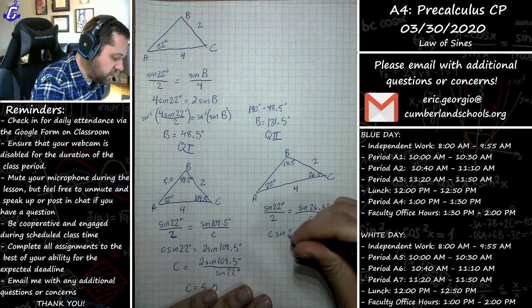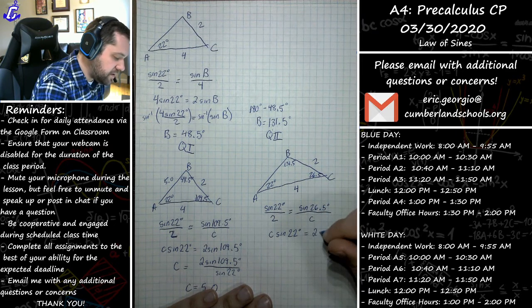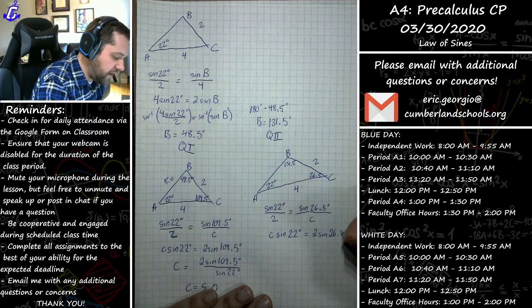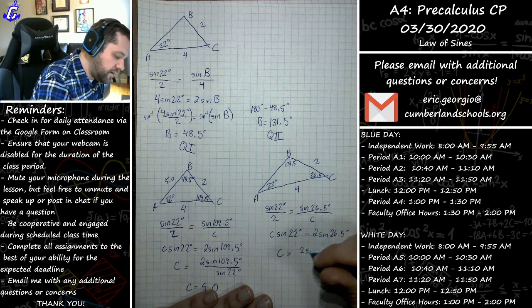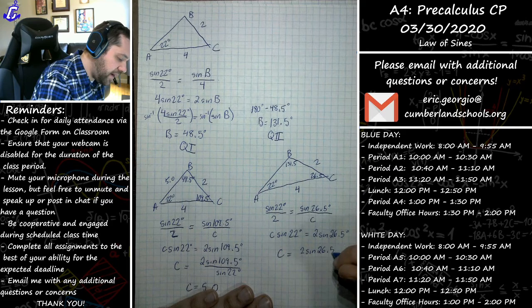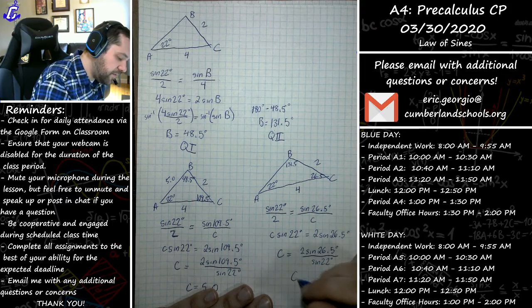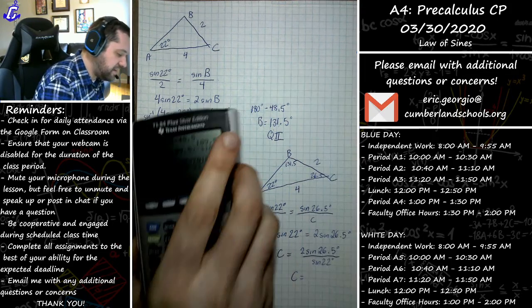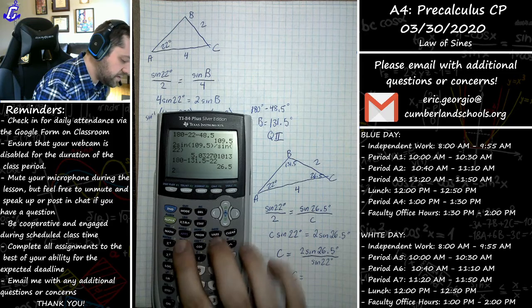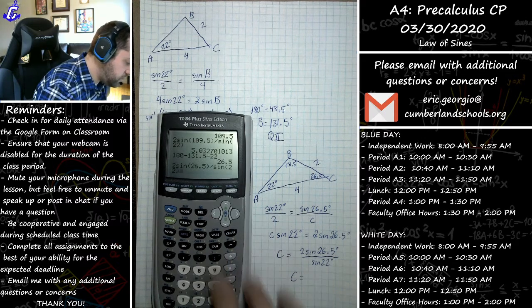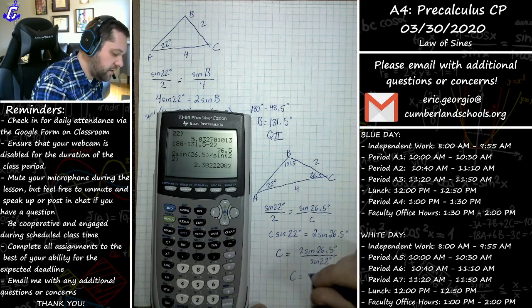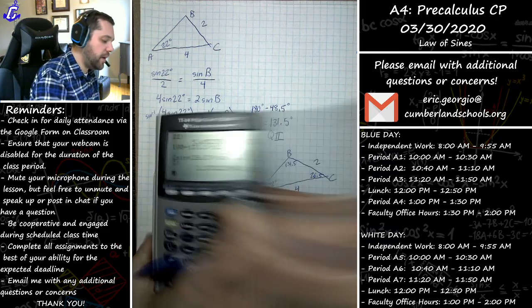C sine of 22 degrees equals 2 sine of 26.5 degrees. Divide both sides by sine of 22, you get C is 2 sine of 26.5 degrees over the sine of 22 degrees. Therefore, you get that C is equal to, one last calculator, plug in here, 2 sine of 26.5 divided by sine of 22, and I get about 2.4. Okay?